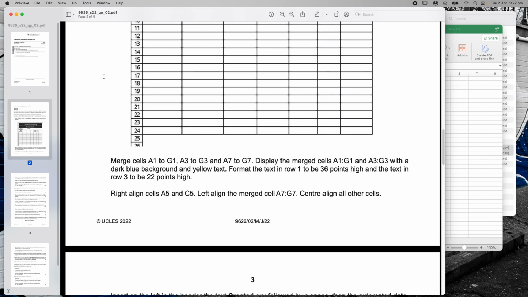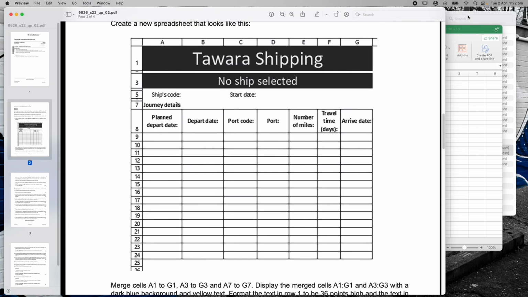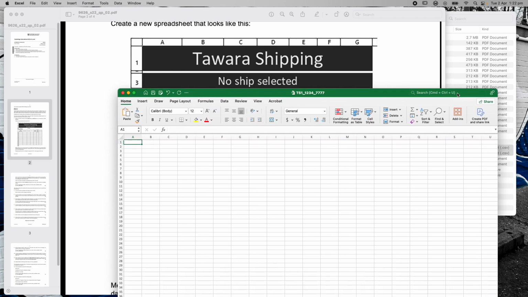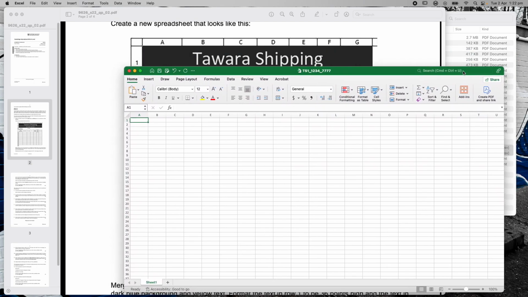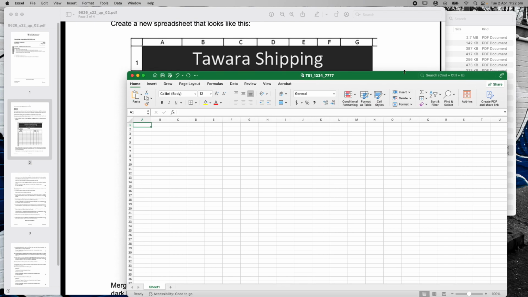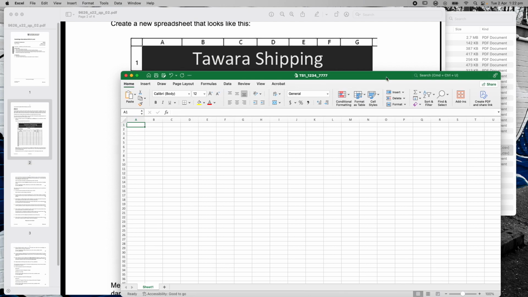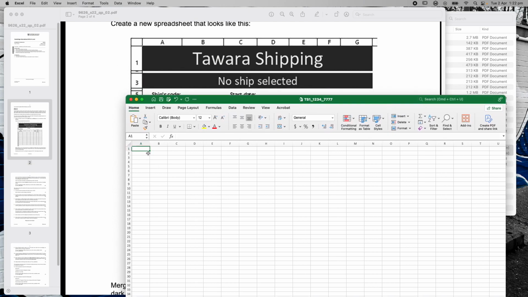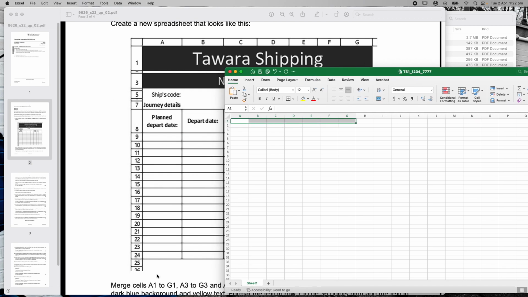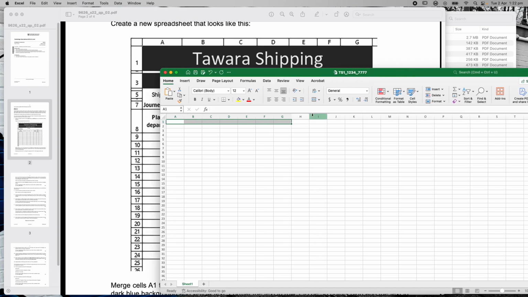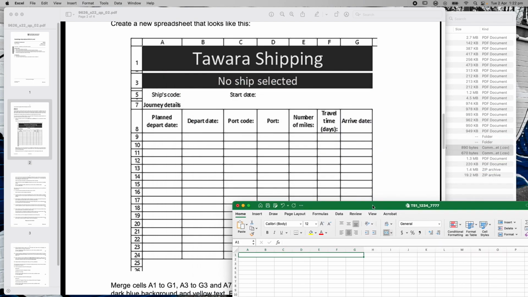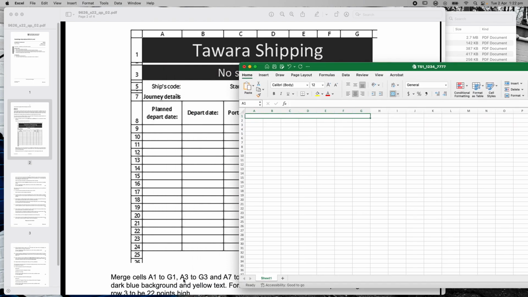Right, I'm going to go back to this picture and I'm going to say, okay, we are going A to G cells. Now, I can see that those cells look like they're wider than normal, so I could maybe make them a little bit wider. Let's just set them up to start with. First thing I'm going to do is go A to G. So I've got A to G there, cell 1A, and they said merge the cells. Right, so I'm going to merge those. I'm going to go to the merge and center button and click merge. And so now I've got my merged and centered first cell.